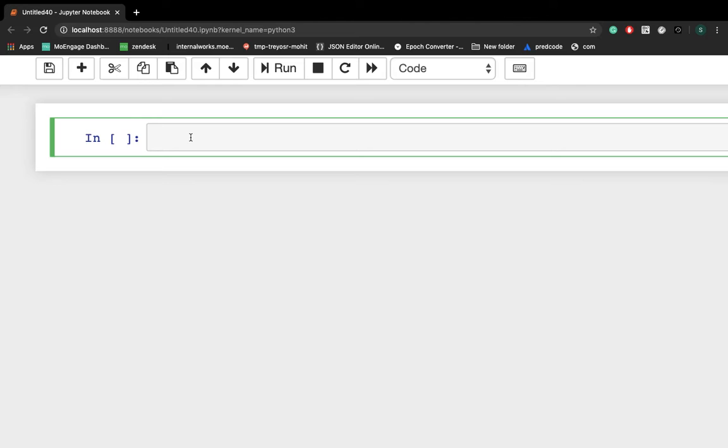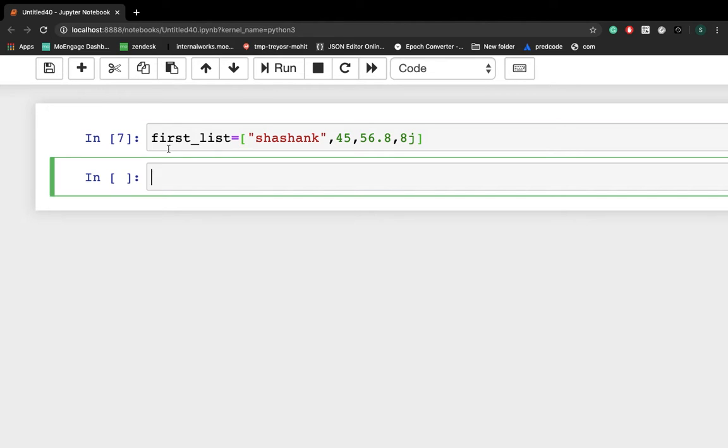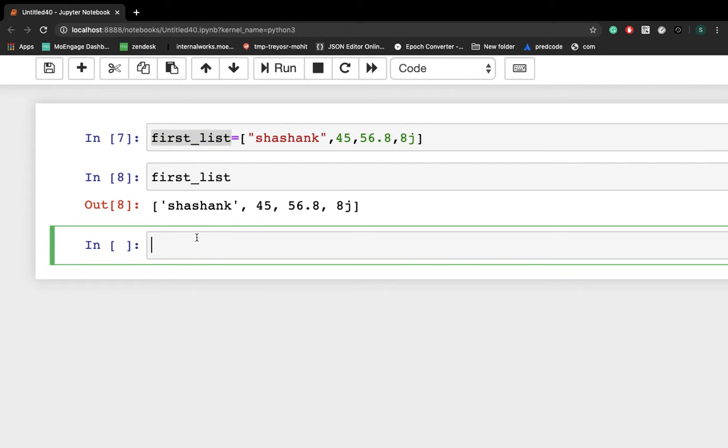Here I am declaring one list, first list. First list equals, I'm writing one string data type, Shashank, which is my name. Now integer 45, now a floating point 56.8. Now I'm writing one complex number as well, let's say 8J. Now let's print this list. So this is my list.